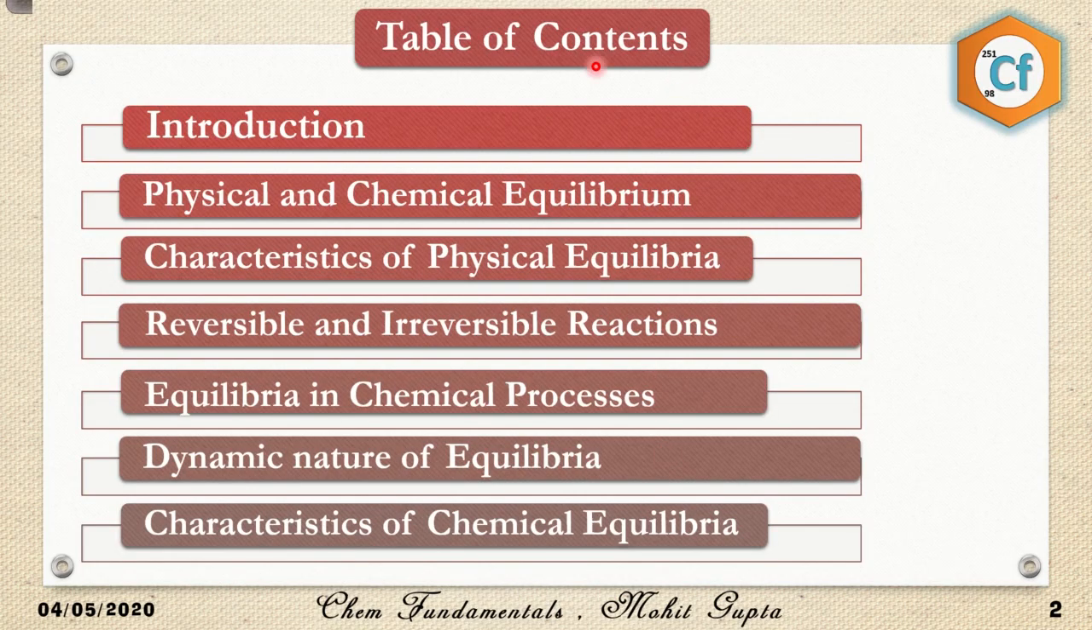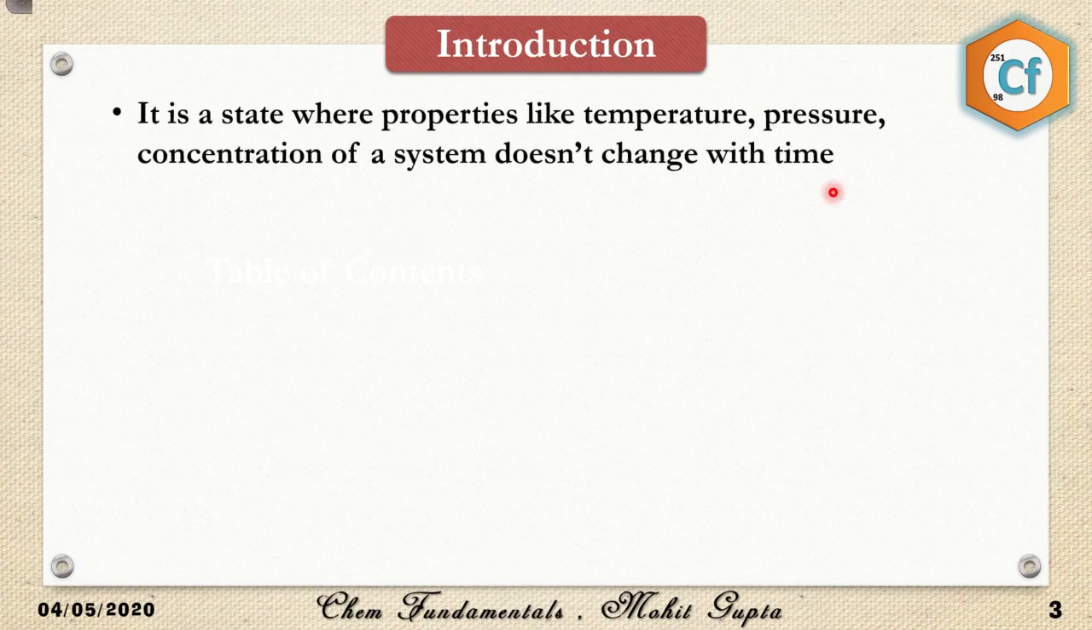So this is the table of contents, and in this video we are going to discuss introduction, what is equilibrium, and then its types like physical and chemical equilibrium, what are the characteristics of physical equilibrium, reversible and irreversible reactions, equilibrium in chemical processes, dynamic nature of equilibrium, and after that at the end we'll be talking about the characteristics of chemical equilibrium. One thing you need to know is equilibrium is singular and equilibria is plural. Okay, so let's start with the introduction first.